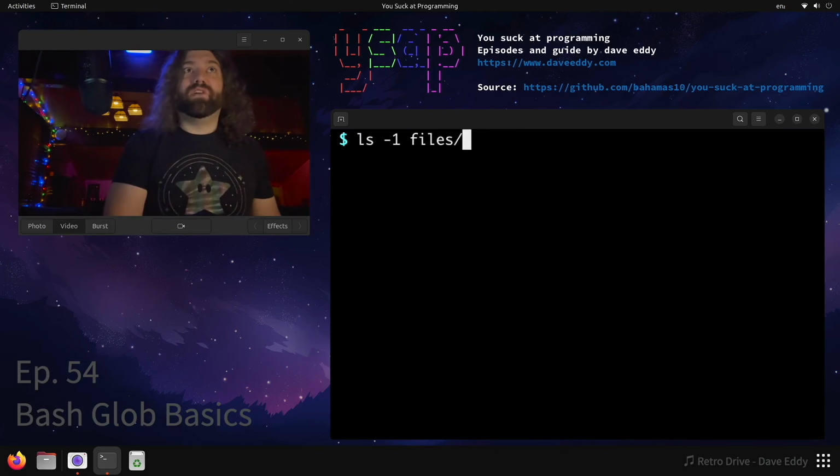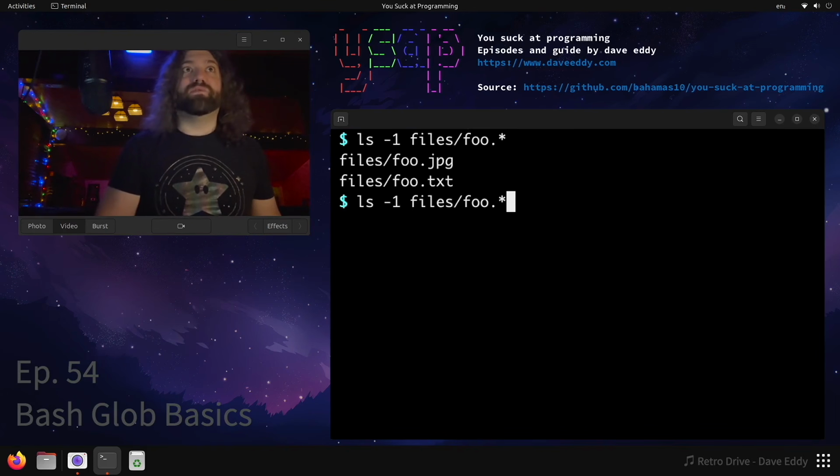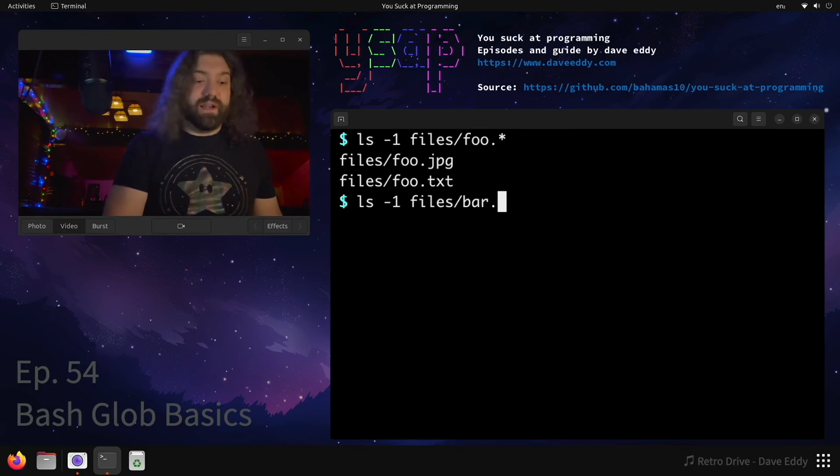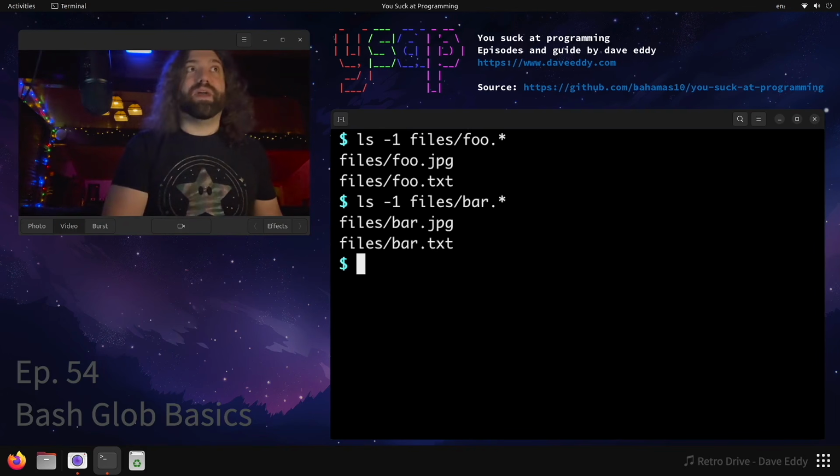On top of that, say we only wanted the foo files, we could do foo.star. And this will match anything that starts with foo. We can do, of course, bar.star, baz.star, and there you go, it'll expand just how you expect it to.